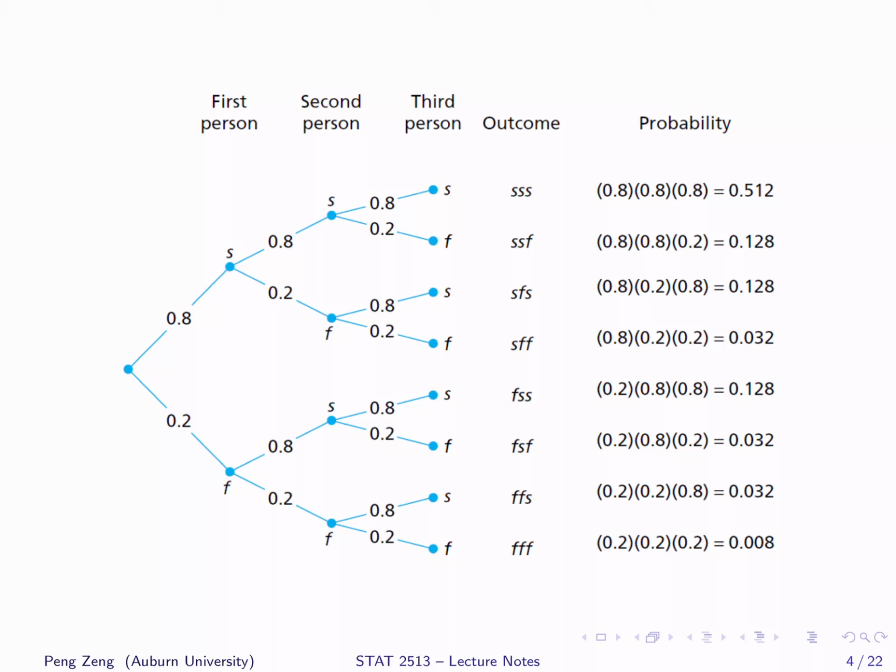Similarly, we can calculate the probability for each possible outcome. This tree diagram organizes all the calculations. It follows the same reasoning as what we did in the previous slide. Because the three trials are independent, we simply calculate the probability of each trial and then multiply them together.